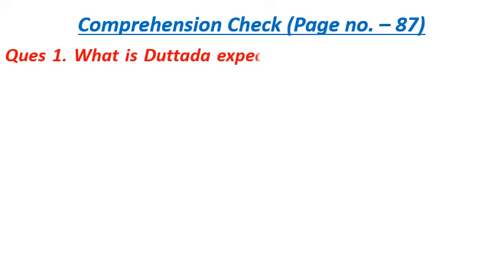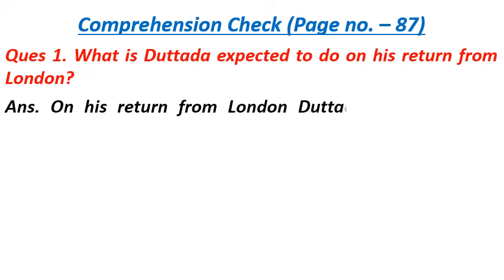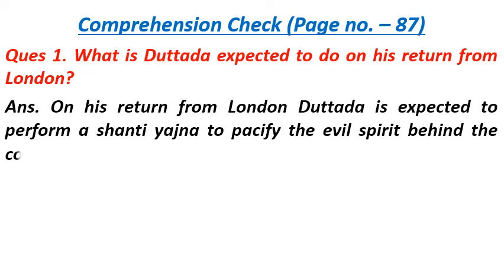Now let us discuss questions and answers of comprehension check, which is on page number 87 in your book in detail. Question number 1 is, what is Datada expected to do on his return from London? The answer of the question is, on his return from London, Datada is expected to perform a Shanti Yajna to pacify the evil spirit behind the comet.